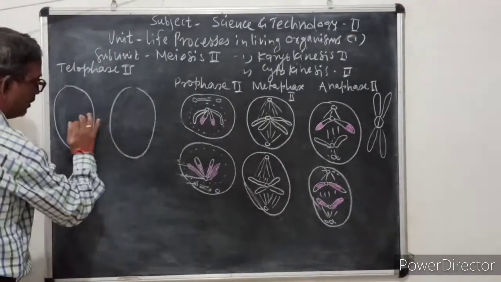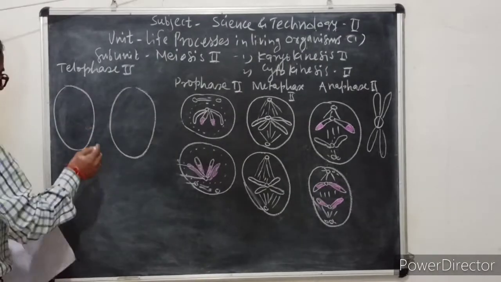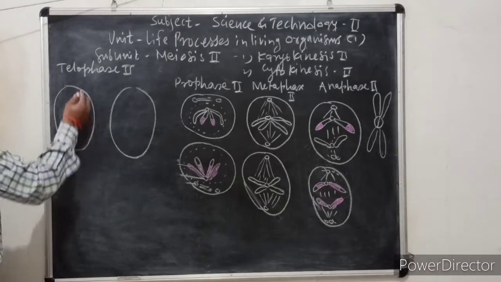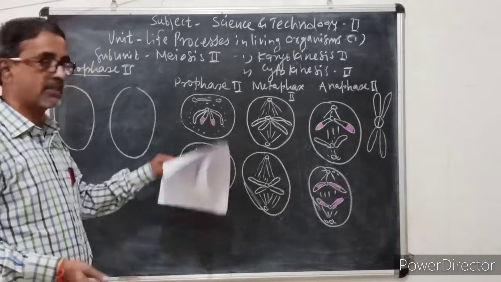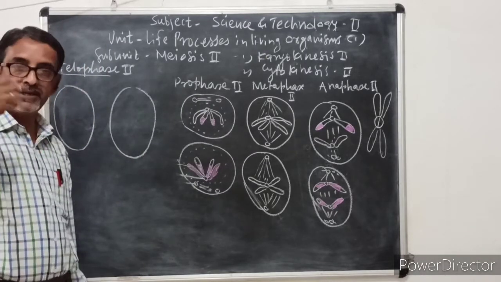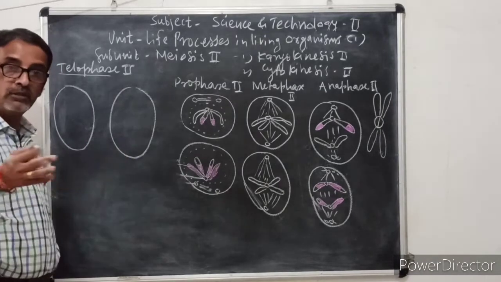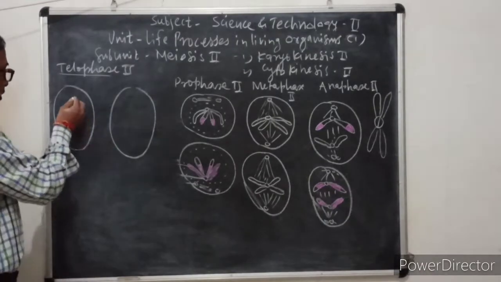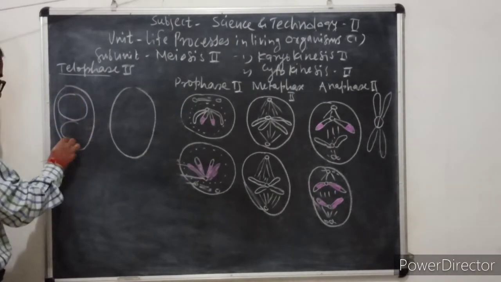Now here on left and right side, the same cells, daughter cells. Now what happens? These cells are pulled in telophase. We have seen telophase is the reverse of prophase. In prophase, nuclear membrane disappears, nucleolus disappears. In telophase, both reappear. Nuclear membrane and nucleolus reappear. So these are the newly formed nuclei.